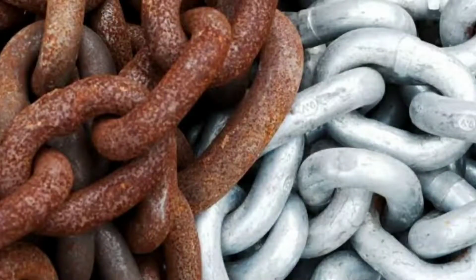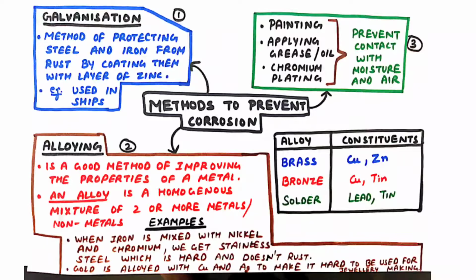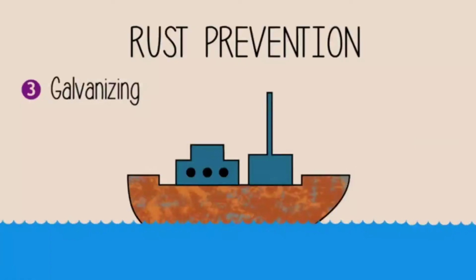Iron, when exposed to moist air for a long time, acquires a coating of a brown flaky substance called rust. This is known as rusting of iron. Now let us see the methods to prevent corrosion. First, galvanization. So galvanization is the method of protecting steel and iron from rust by coating them with a layer of zinc. Example, galvanization is used to protect the iron and steel used in shipbuilding.